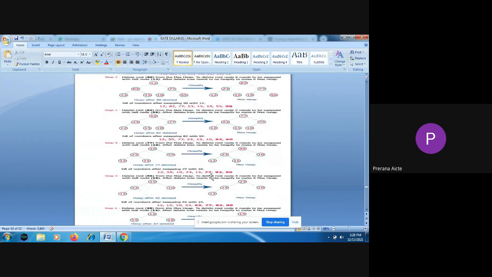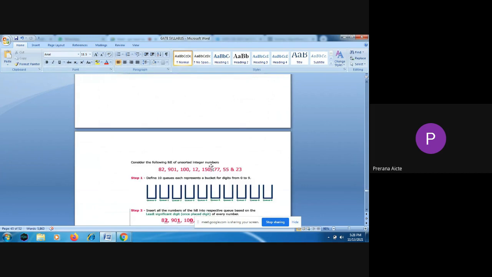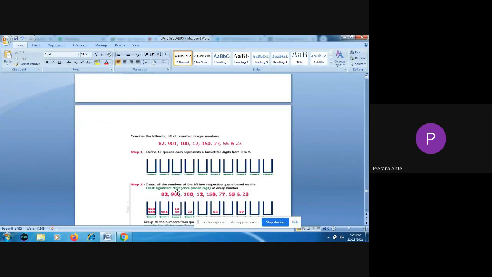And then we have radix sort. So radix sort means we are going to arrange the elements based on the number of digits that are present in the elements. In each bucket, or we can call it a queue, we are going to place the elements based on the least significant digit. So first, based on the values in the units place, we are going to arrange the elements. So the units place has 0. If it is 0, first; if 1, the next bucket; next 2; like that we are going to arrange the elements.